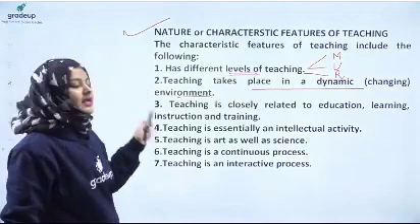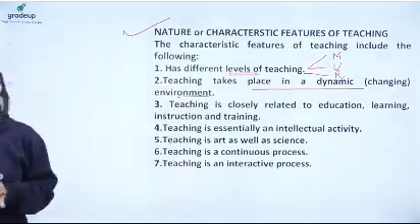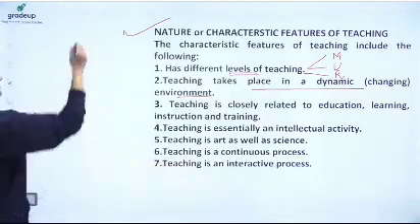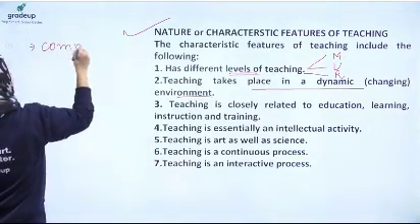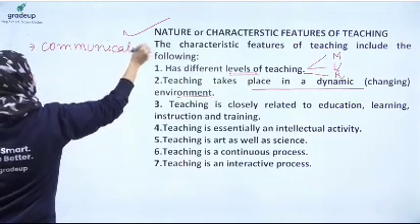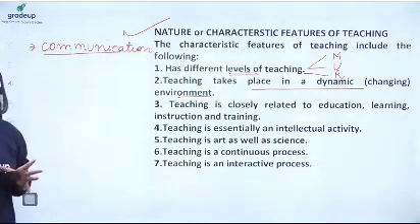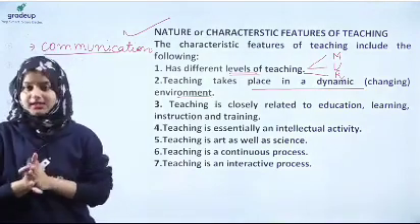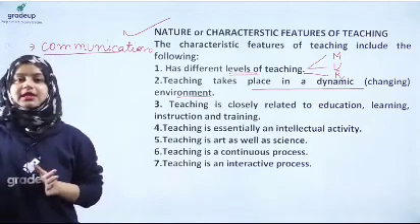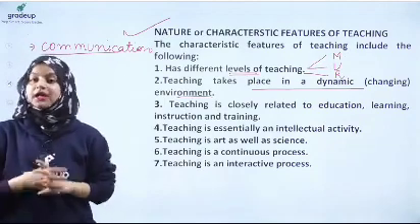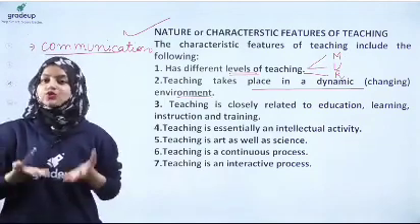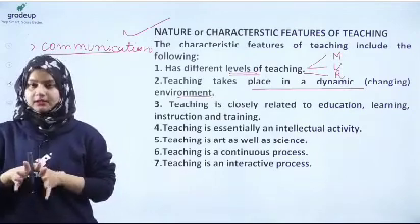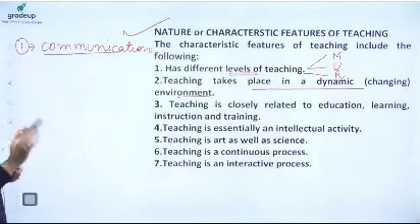So here it's written that teaching takes place in a dynamic environment. Dynamic means that it is changing. Alright, so what do you mean by changing environment? Let's discuss a few things before explaining this dynamic environment, right? As in the beginning of the class, I have already told that teaching is what? Teaching is a communication between two or more persons. And as you know, communication is very flexible. Communication is very dynamic in itself. Communication changes every time, right? From person to person, communication changes. So since teaching is communication between two or more persons, and communication is dynamic in itself, therefore teaching is also a dynamic process, right? Clear? So one thing is that teaching is dominated by communication, therefore teaching is dynamic.